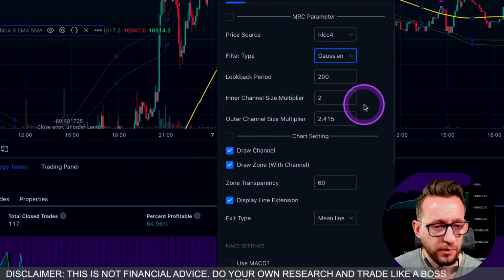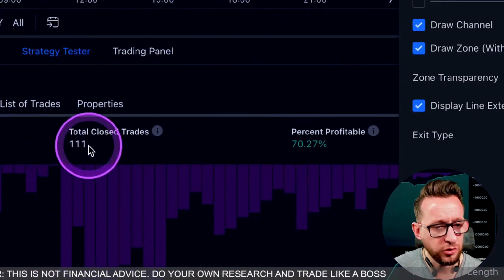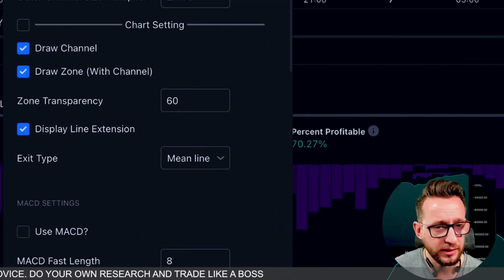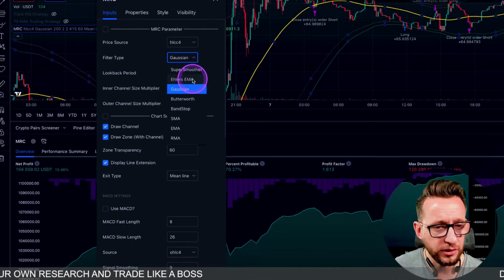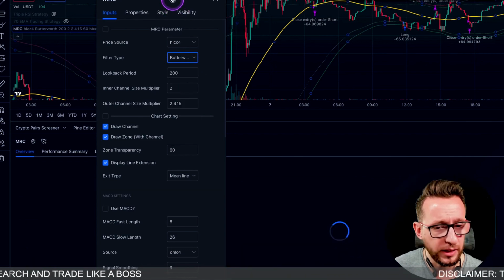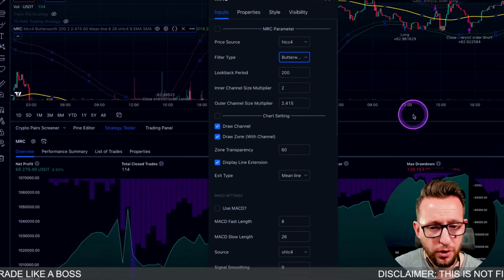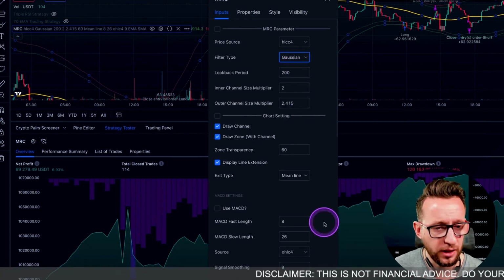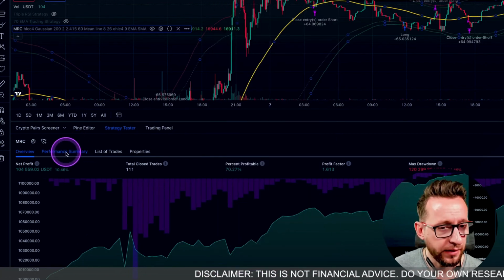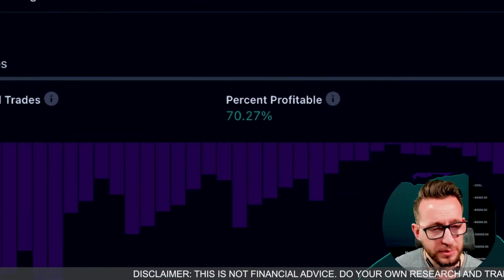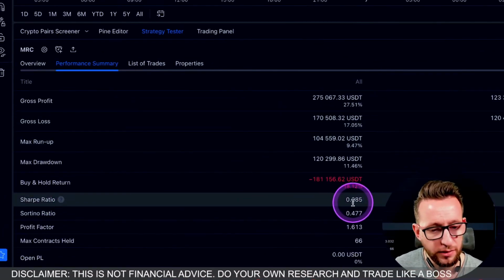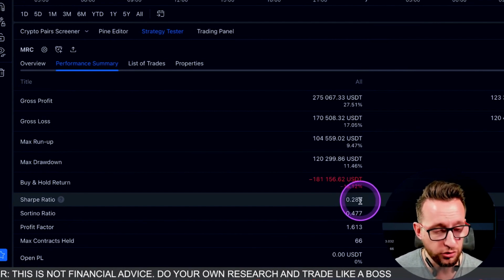Let's have a look at some of the other ones here. 70%, and we have 111 trades on a 5-minute time frame, which is absolutely excellent. If I go back over to this one here, let's try this one here. And they're all quite profitable on the 5-minute time frame. Now, if I go back to this one over here, let's have a look at the other stats. 111 trades, 70% profitable. If you look here, the Sharpe ratio is only 0.28, so it wouldn't be something that I'd personally trade at the moment.